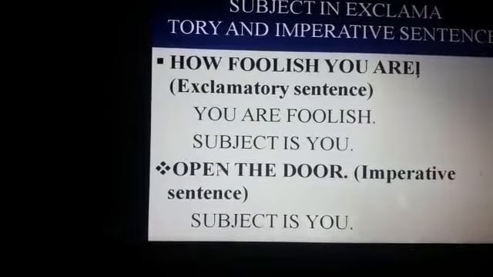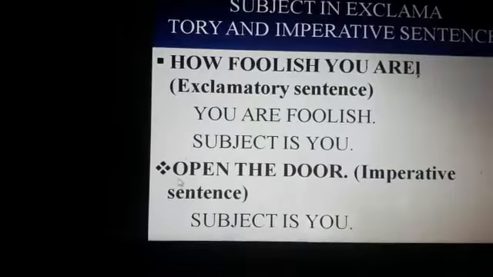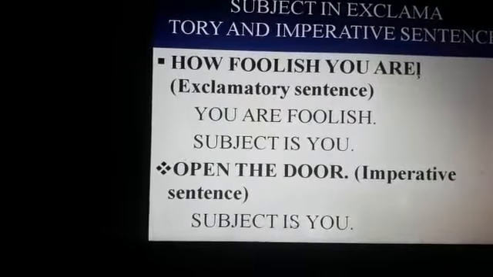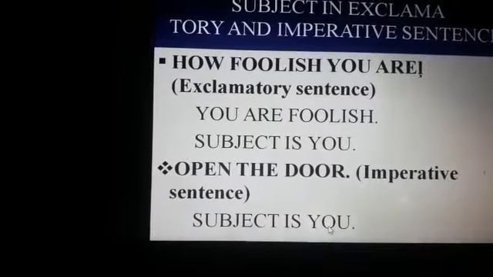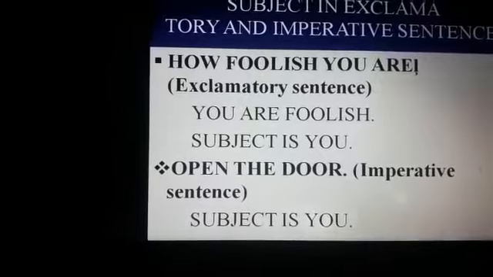Next, we'll take up imperative sentences. In an imperative sentence, I told you the subject is always you. Open the door. Please get me a glass of water.